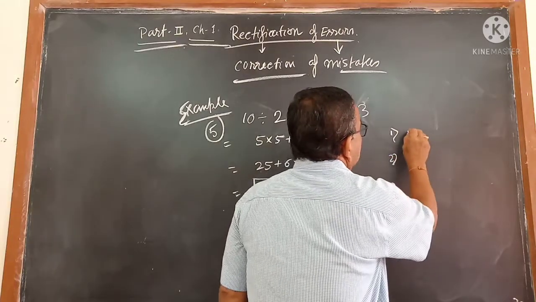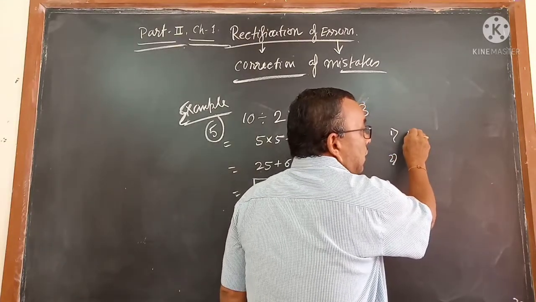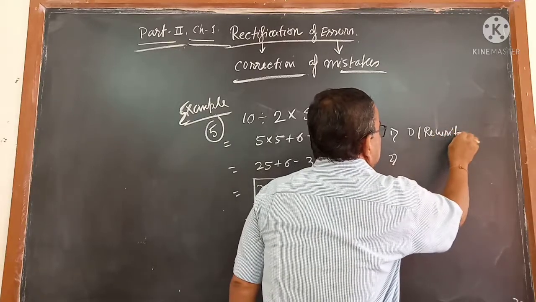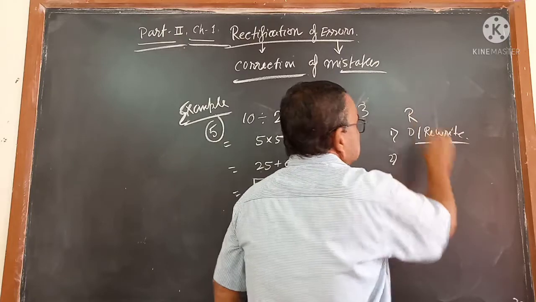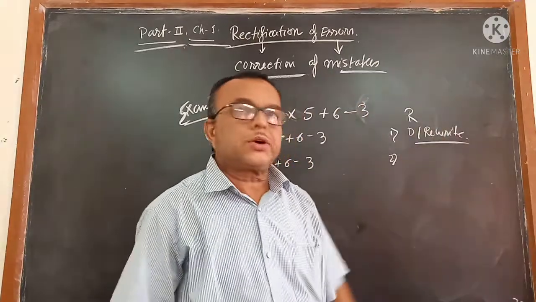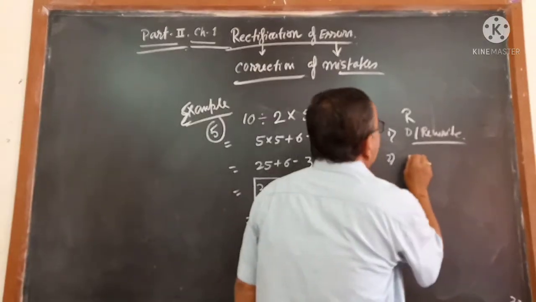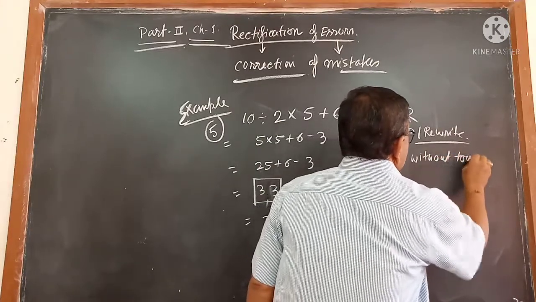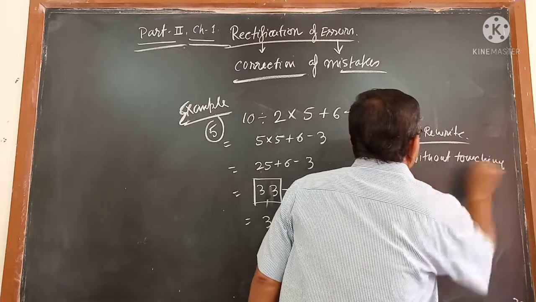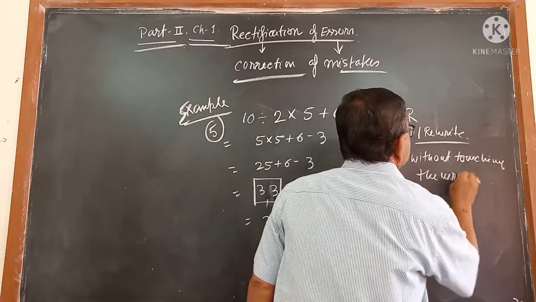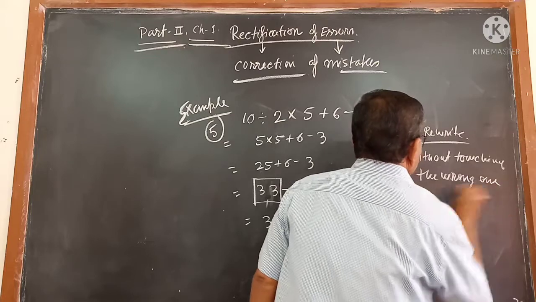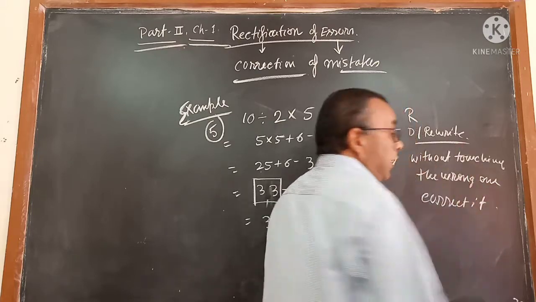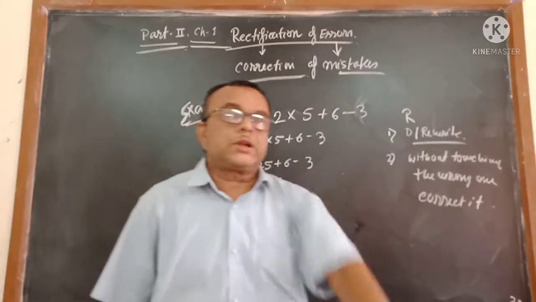One is deleting and rewriting, rubbing and rewriting. Another one, without touching the wrong one, correct it. So these 2 that I wrote, try to understand first.